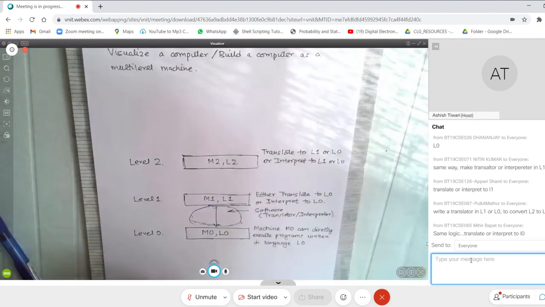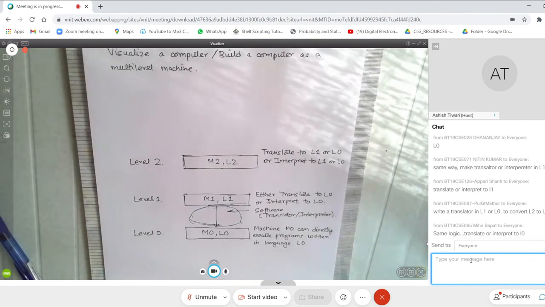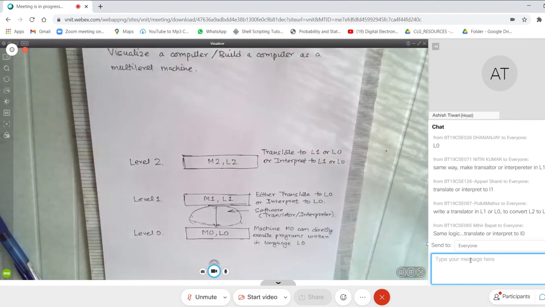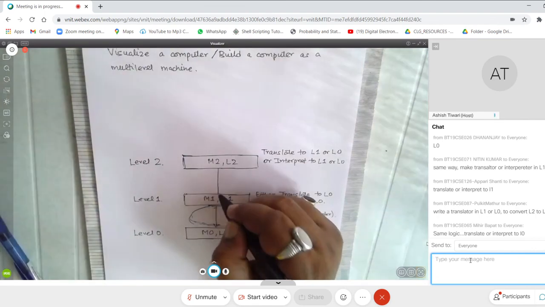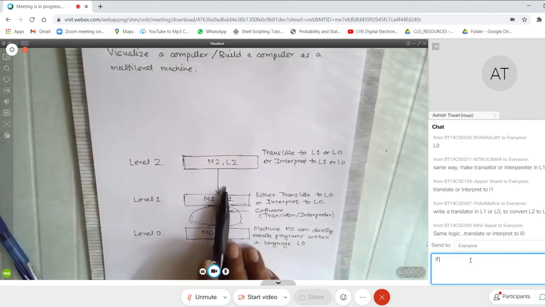Does it make sense to everybody? If I translate to L1 or interpret to L1, the translator or the interpreter executes here. I hope most of you can appreciate that.